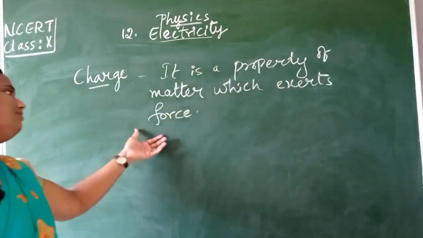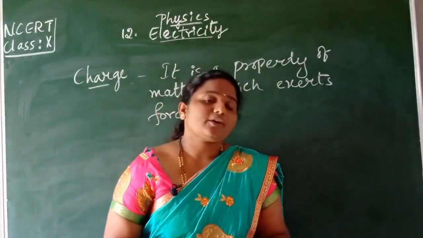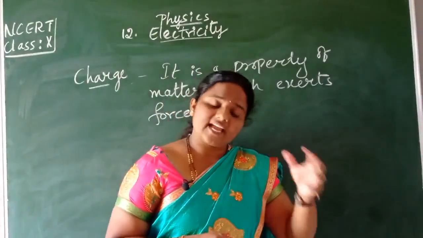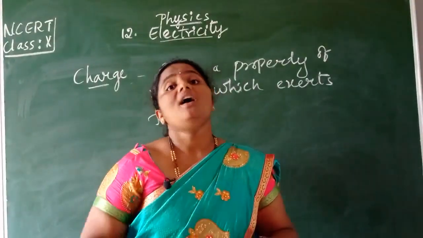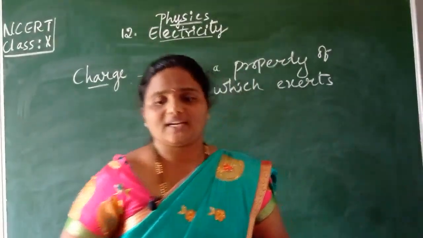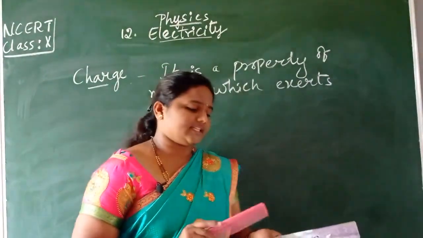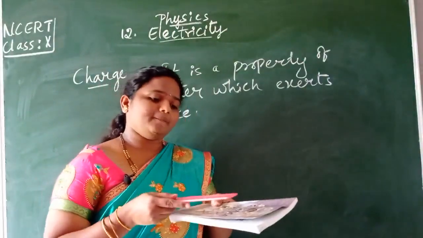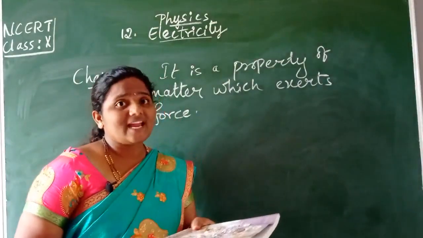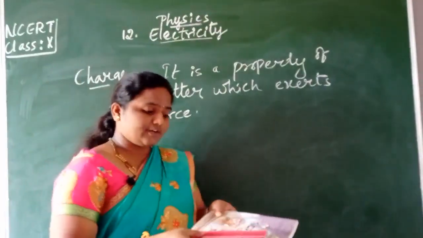So let us confirm this statement, children, by doing a small activity. What we are going to do is take a plastic comb, rub it on a dry surface, that is, hair or a dry surface, and bring it near tiny pieces of paper. And we will note down the effect, children. I have taken a plastic comb and kept tiny pieces of paper on this textbook. When I bring the plastic comb near the papers, it is not showing any effect. But if I rub the same comb with a dry surface, see the magic happening.